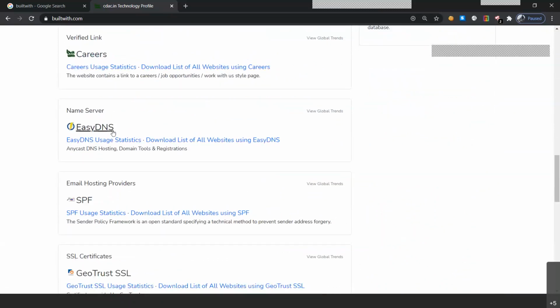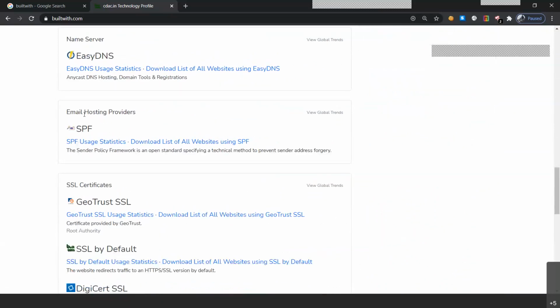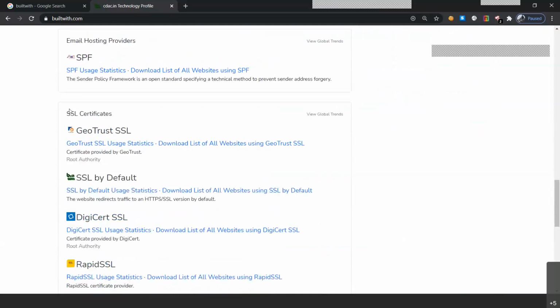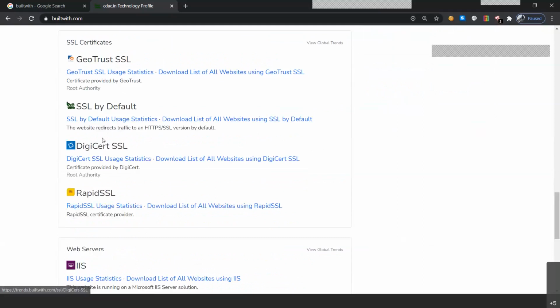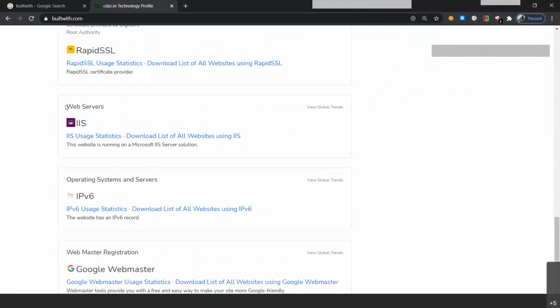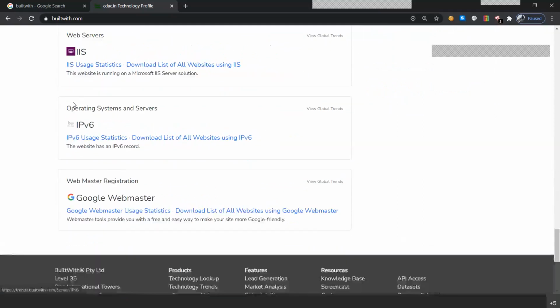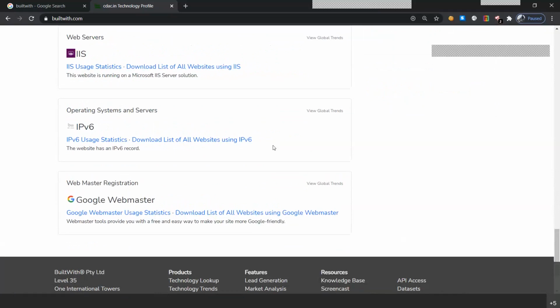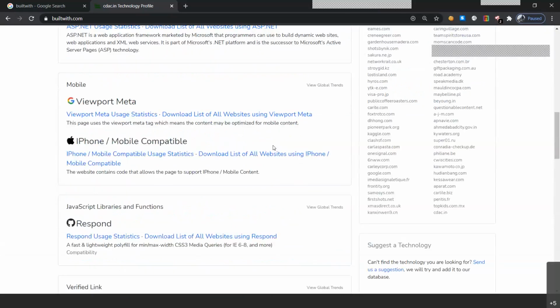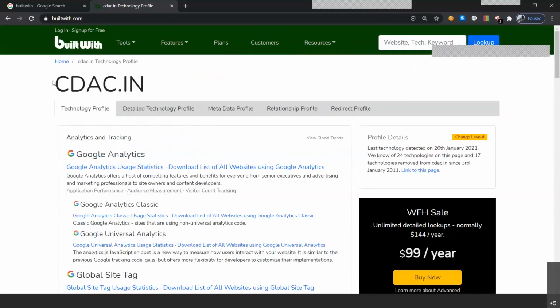We got the name server, EasyDNS, and email hosting providers with the SPFs, and SSL certificates: GeoTrust SSL, GGCert, and RapidSSL. Then we've got the web servers with IIS, operating systems and servers, IPv6 enabled, and webmaster registration, Google Webmaster. But one can see this is just the summary of CDAC.in.